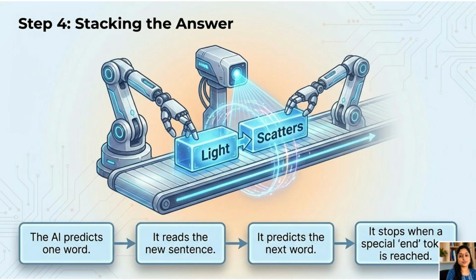AI does not create the full paragraph all at once. It builds the answer one token at a time. First, it predicts one token. Then it reads the new sentence with that token included. Then it predicts the next one. This repeats again and again until the model reaches a stopping point, such as the end of the answer or a token limit. So when an AI response feels like a complete thought, it is actually a chain of tiny predictions stacked together very quickly.